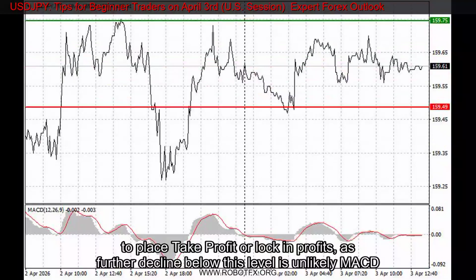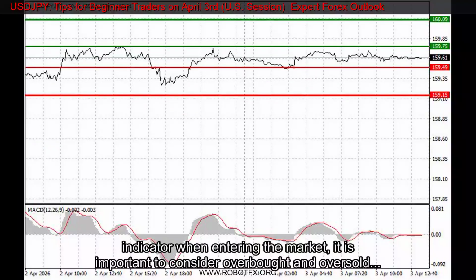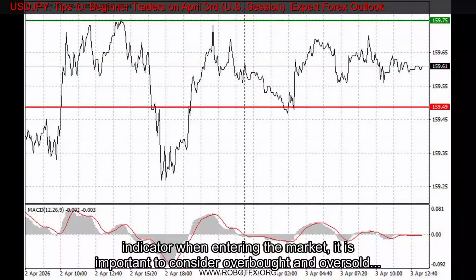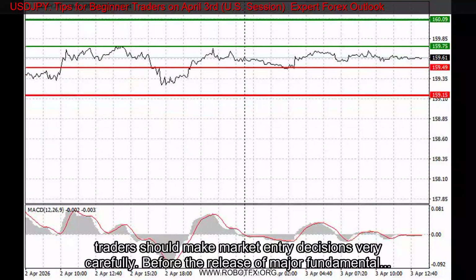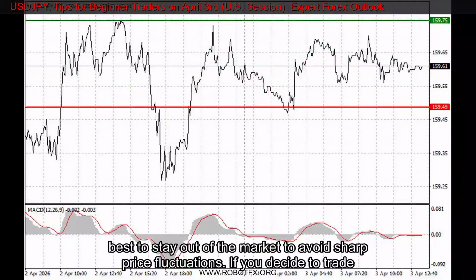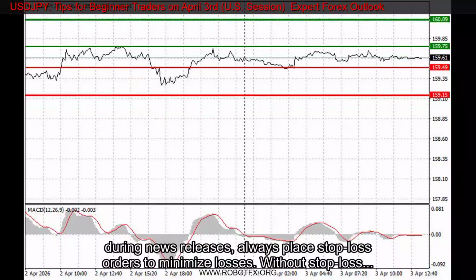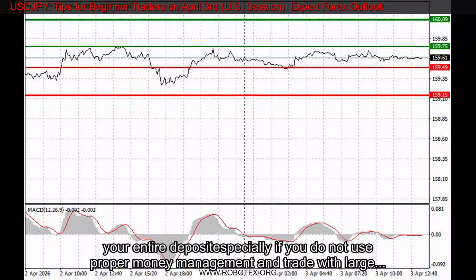Important: beginner Forex traders should make market entry decisions very carefully. Before the release of major fundamental reports, it is best to stay out of the market to avoid sharp price fluctuations. If you decide to trade during news releases, always place stop-loss orders to minimize losses. Without stop-loss orders, you can quickly lose your entire deposit, especially if you do not use proper money management and trade with large volumes. Remember that successful trading requires a clear trading plan, like the one outlined above. Spontaneous trading decisions based on current market conditions are inherently a losing strategy for intraday traders.